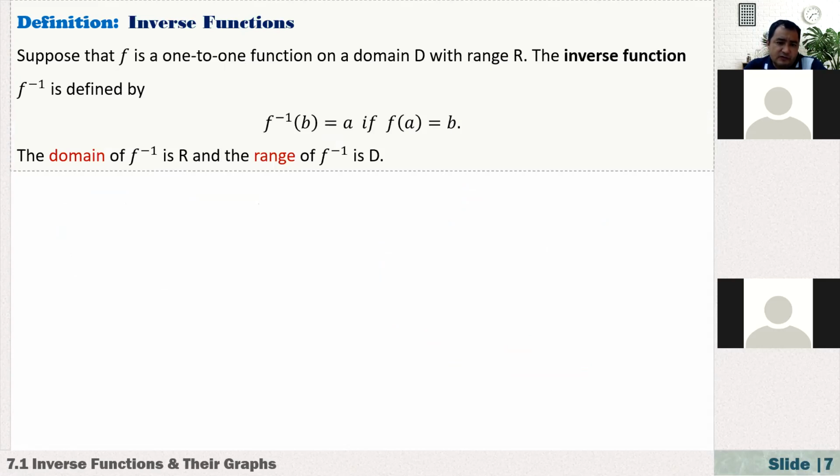Definition. So what is an inverse function? Suppose that f is a 1 to 1 function on a domain D. Now we have an idea what we mean by 1 to 1, right? With range R. The inverse function f inverse is defined by: f inverse of b is equal to a if f of a is equal to b. We are just interchanging the roles of x and y. So here the domain of f inverse is R, the range of the original function, and the range of f inverse is D.